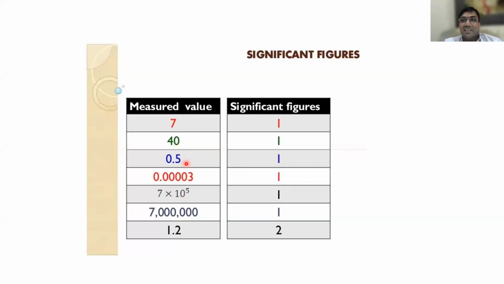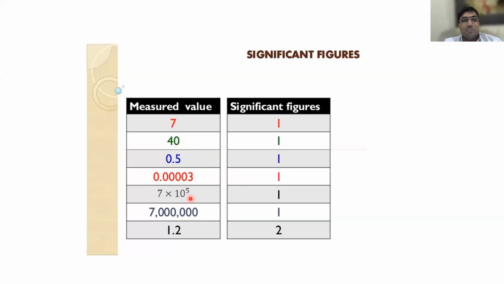Leading zeros are non-significant, even though a decimal point is there. All leading zeros are non-significant. You should not consider them. See here, so many are there. Are you following? They are not significant.